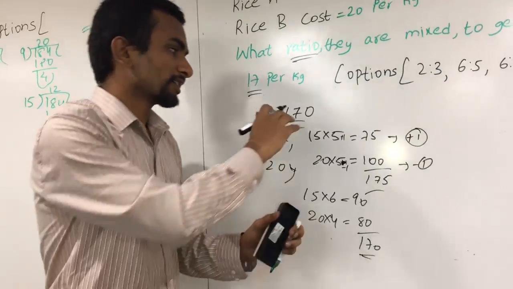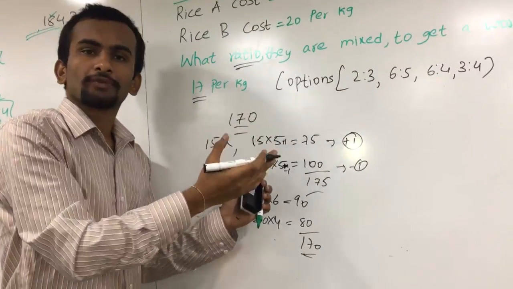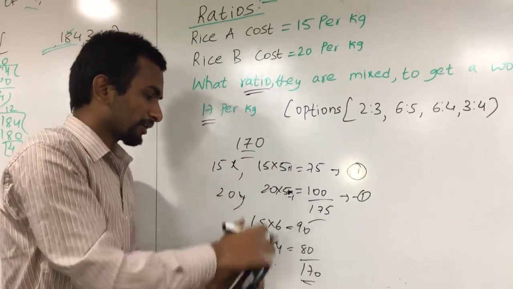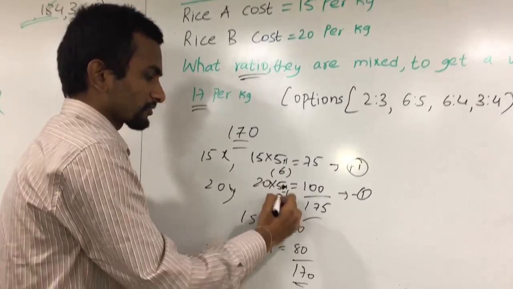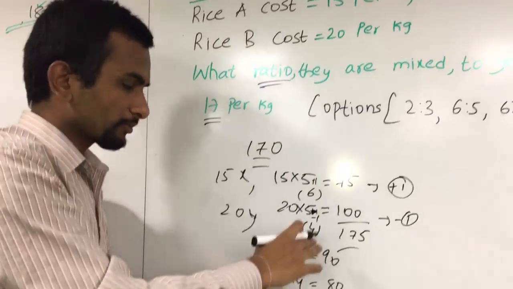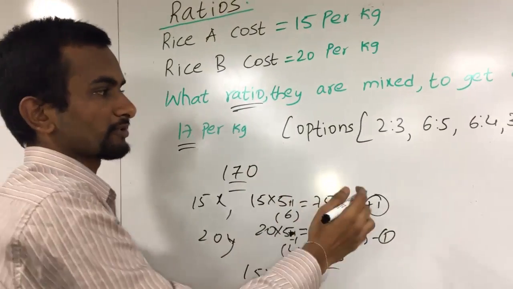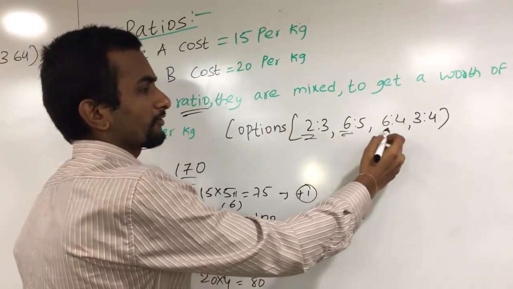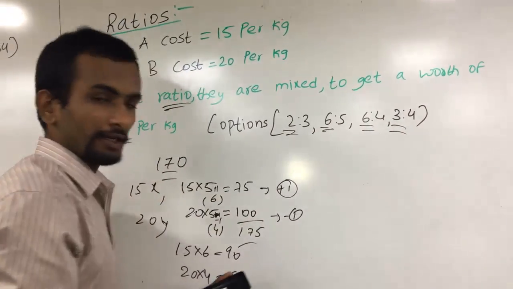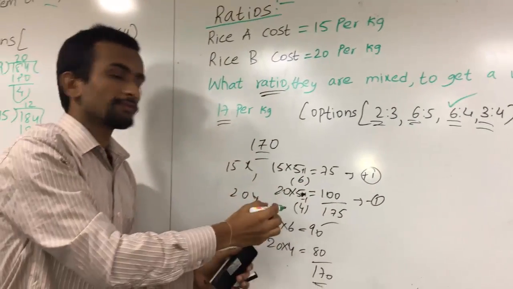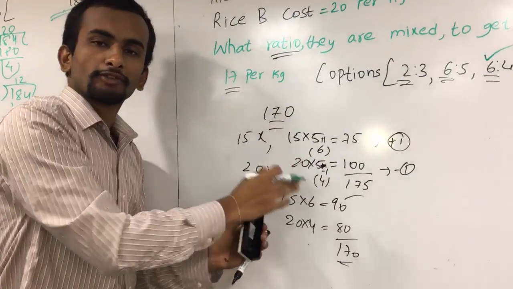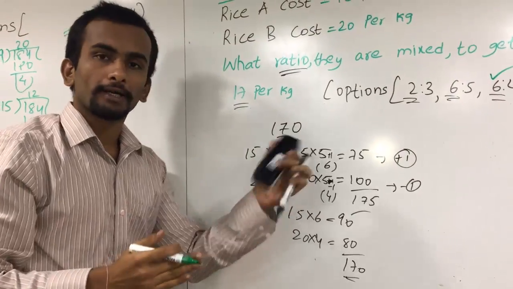The simple logic here is, I just added a 0 to equalize both options with the combined ratio. So we have used this 6 times, we have used this 4 times. So A's ratio is 6, B's ratio is 4. You have to check for the options: 2 is to 3, 6 is to 5, 6 is to 4, 3 is to 4. And the answer is 6 is to 4. So the logic I have observed is multiplying both the numbers with 5 and just going up and down.